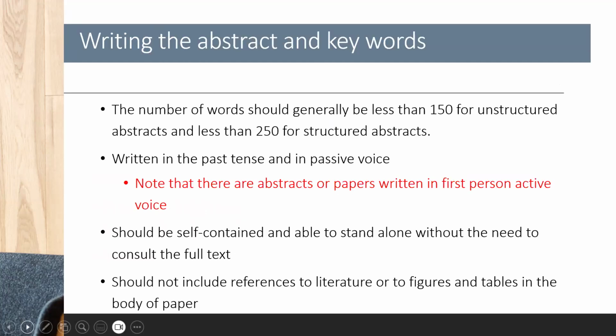The number of words in a structured abstract should be less than 250, and structured abstracts are usually the way to go now. But for those who still write unstructured abstracts, the word count recommendation is less than 150. In the past, abstracts and research articles for that matter were written in the past tense and in the passive voice. But do note that these days there are many abstracts or papers already written in the first person active voice.